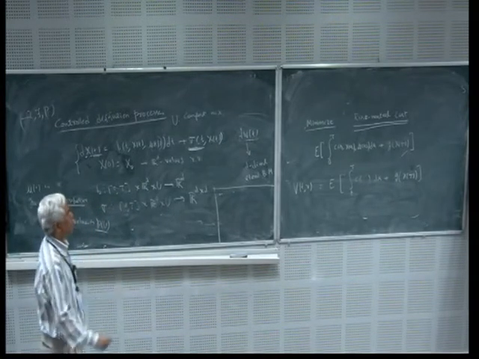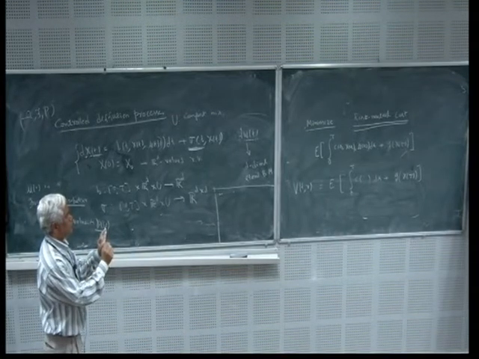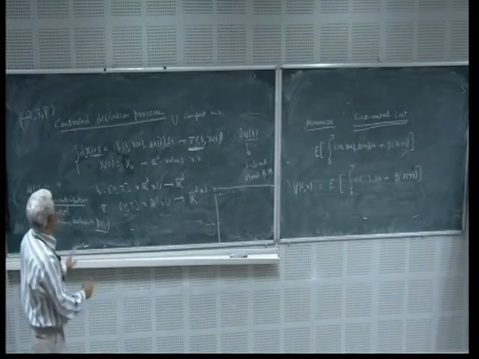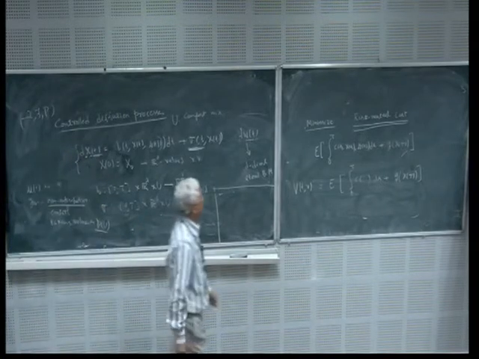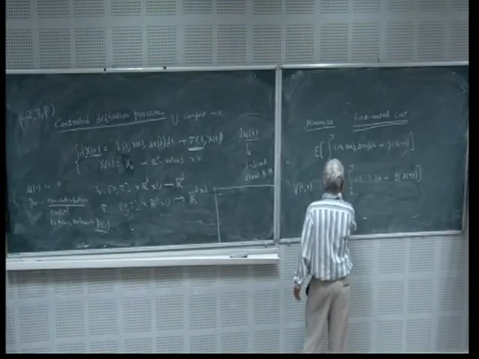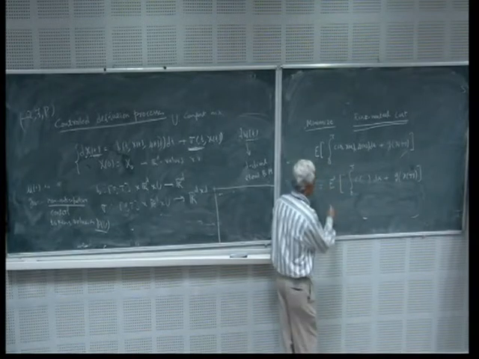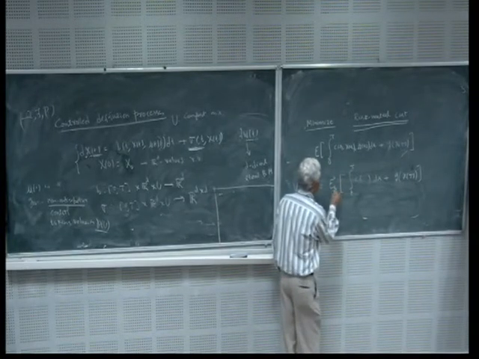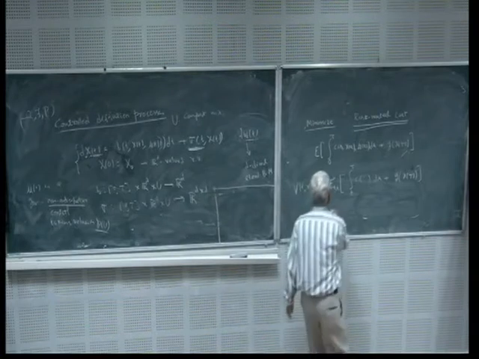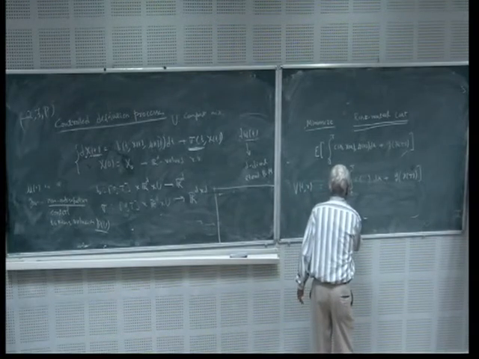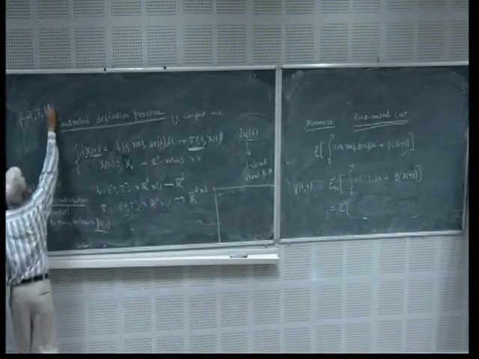So in control problem, normally we take the viewpoint that we are worrying about the weak solution. So if it is a weak solution, naturally the probability space for each control may be different. So I have a control here u, and the probability space may depend on the control, it may depend on the initial time. This means that if you want to write it in details, for each u there is a probability space. So here the probability space depends on u.